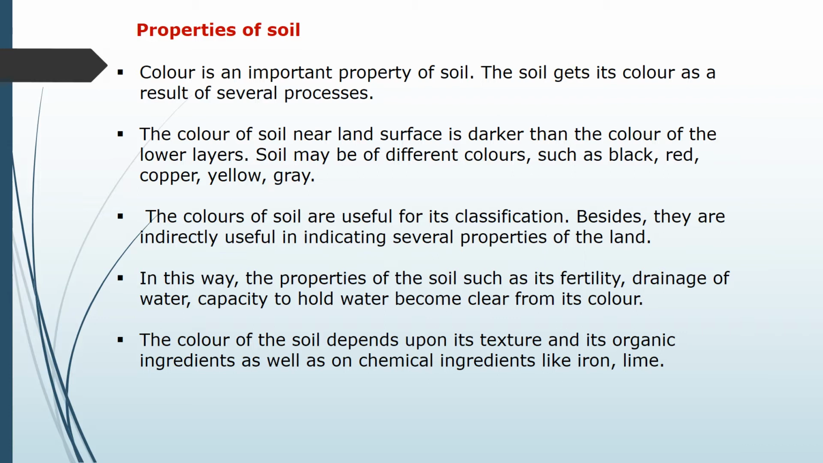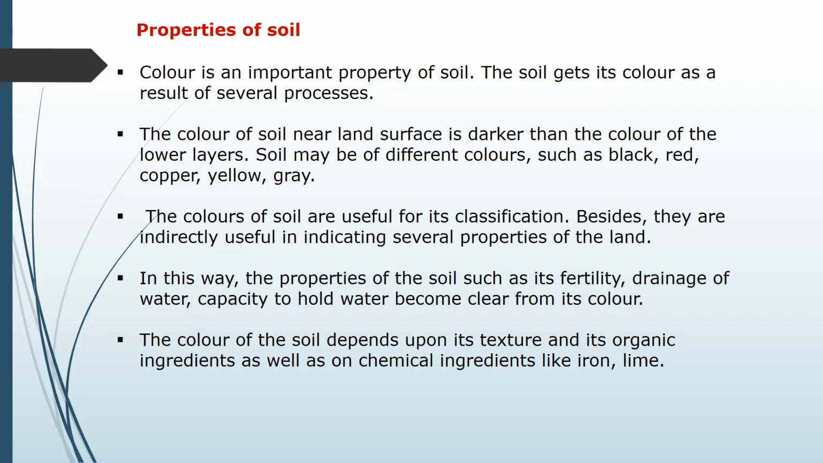Properties of soil. Color is an important property of soil. The soil gets its color as a result of several processes. The color of soil near the land surface is darker than the color of the lower layers. Soil may be of different colors such as black, red, copper, yellow, and green. The colors of soil are useful for its classification. Besides, they are indirectly useful in indicating several properties of the land.